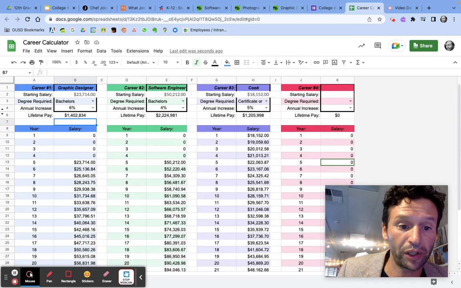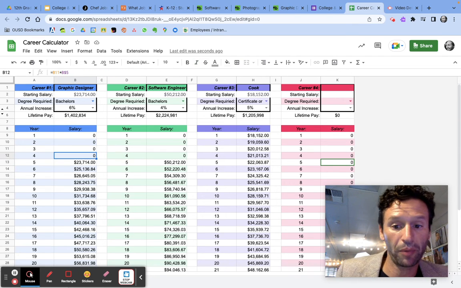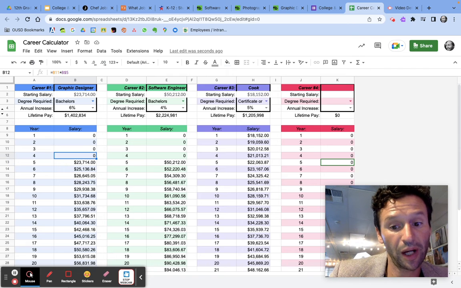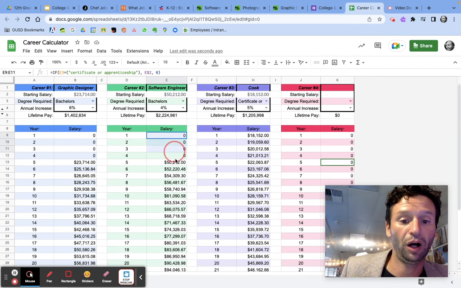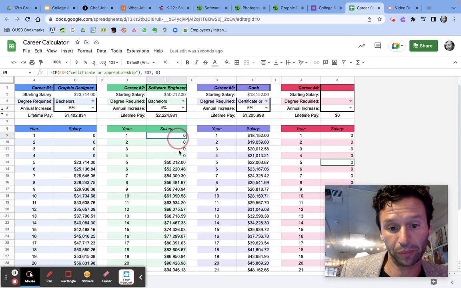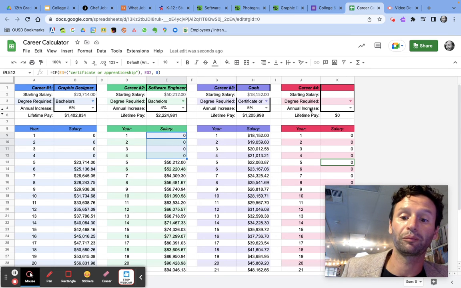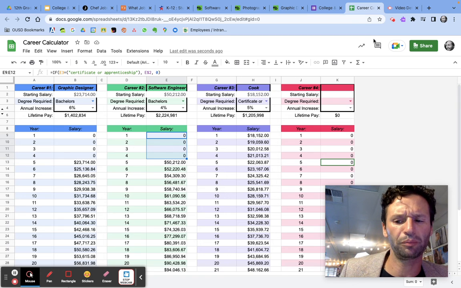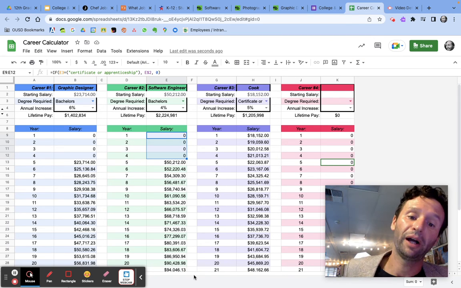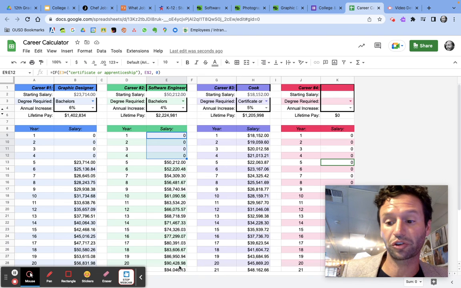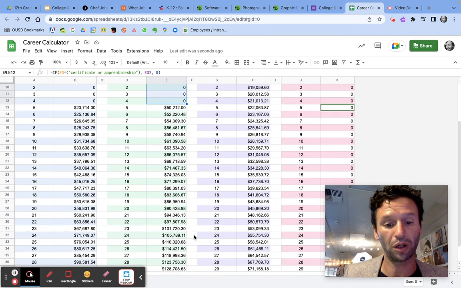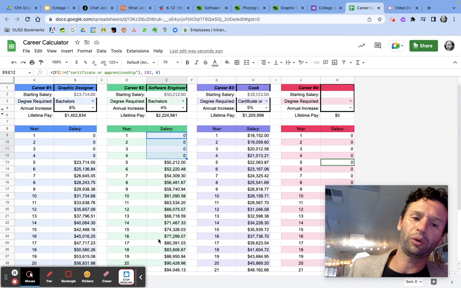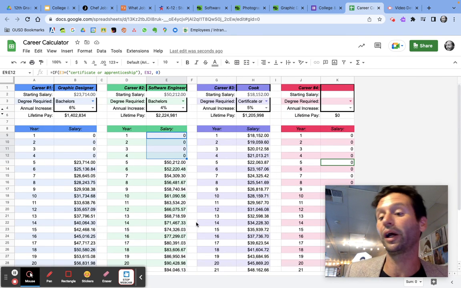Okay, so this is just a way to compare careers that I might be interested in and see how much I might make in my lifetime, and depending on when I'm going to start making money. It's pretty simple. You can also work during this time as something else. You're going to change jobs a bunch of times. There's something called inflation, which changes this as well. But it's just a clear way to see how college might pay for you.